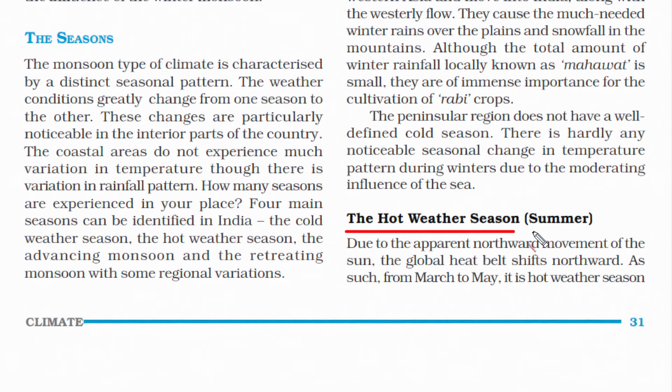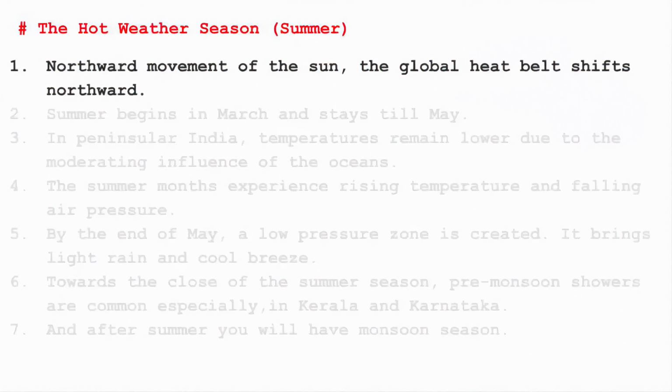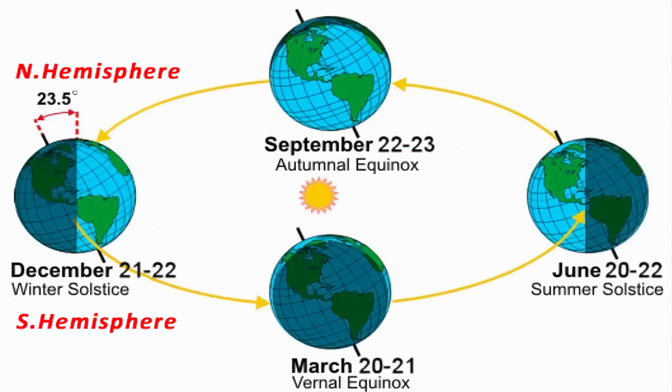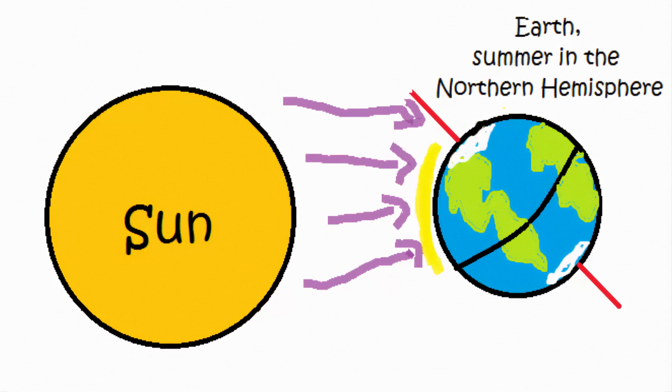Now let's read about the hot weather season, which is also called summer. It is typically because of the northward movement of the sun. The global heat belt shifts northward. When you look at Earth revolving around the sun, during this time the northern hemisphere, that is the region above the equator, is slightly tilted towards the sun. As a result, the northern hemisphere receives more sunshine, direct rays of the sun. This causes the northern region to heat more, hence we witness summer.